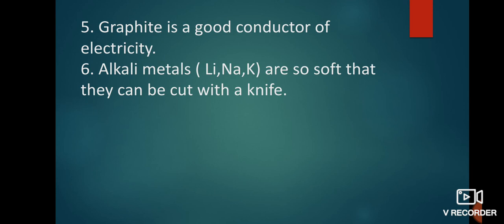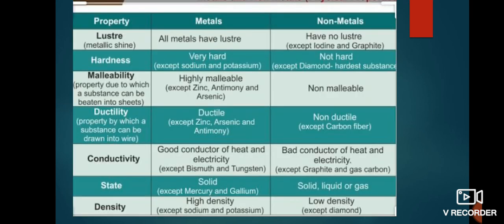The next exception case is alkali metals. Alkali metals, for example lithium, sodium and potassium, are so soft that they can be cut with a knife. They have a low density and low melting points, whereas generally metals have a high density, but these alkali metals like lithium, sodium, and potassium have a low density. Physical properties of metals and non-metals.